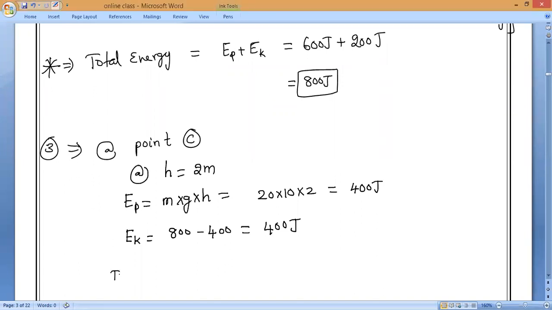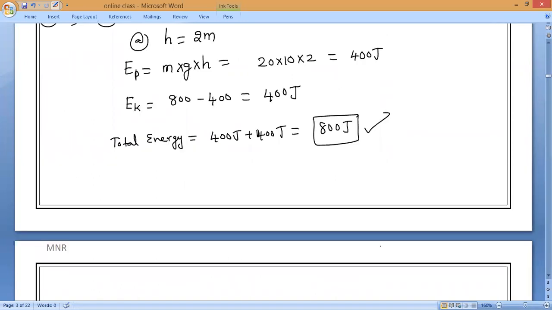So now total energy again. Total energy is equal to, observe, how much? 400 joules plus 400 joules, which is equal to what, guys? Again, 800 joules. So at point C also, total energy remains constant.